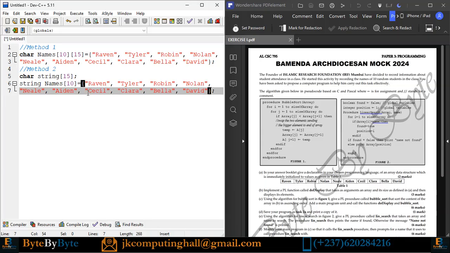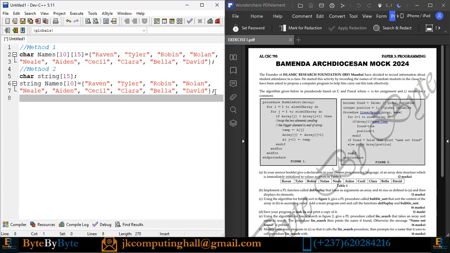Now the B part says, implement a programming language function called doDisplay that takes as argument an array and its size as defined in A and then displays its elements. Personally, I prefer the second method, so I'm going to use the second method. I'm writing a subroutine that takes an array and its size and then displays, so it does not return anything.